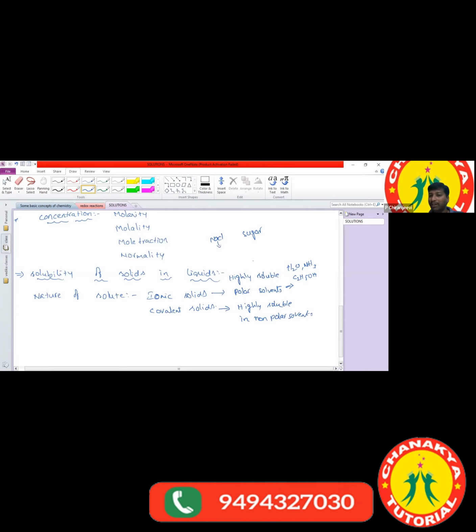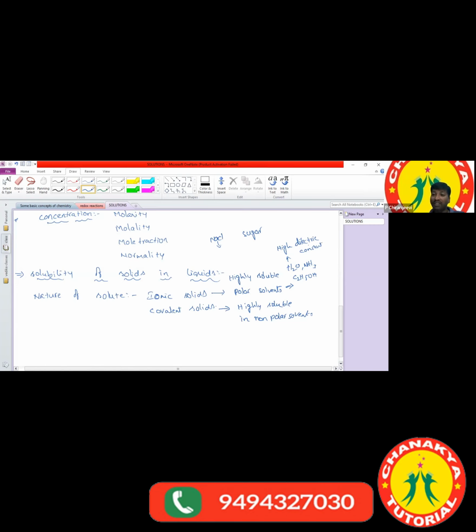And that is also because water has a high dielectric constant value. So due to that, what is the high dielectric constant value? Have you heard the word dielectric constant? What does dielectric constant mean here?